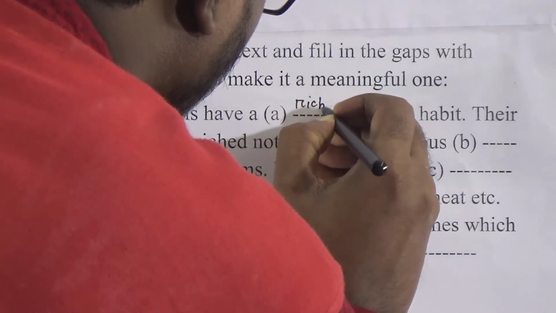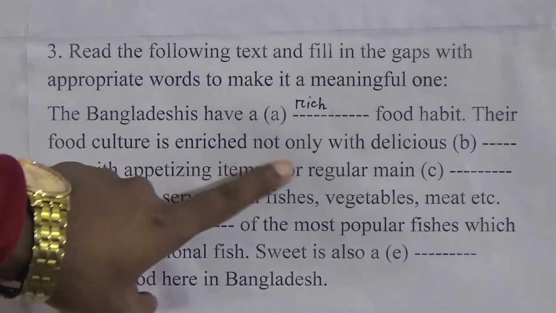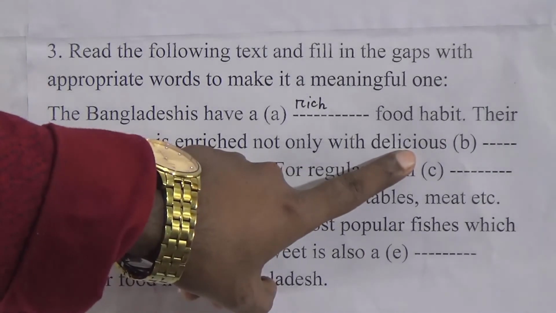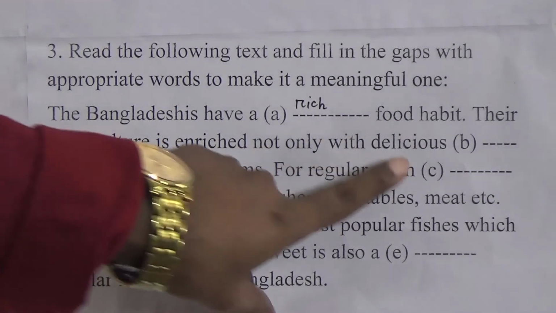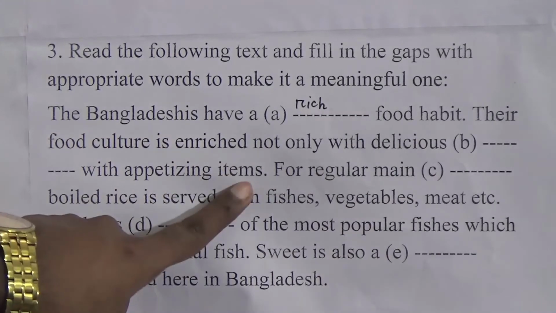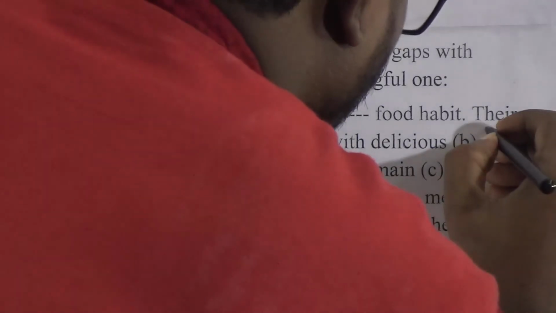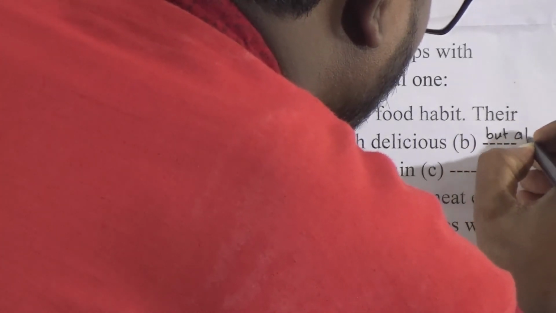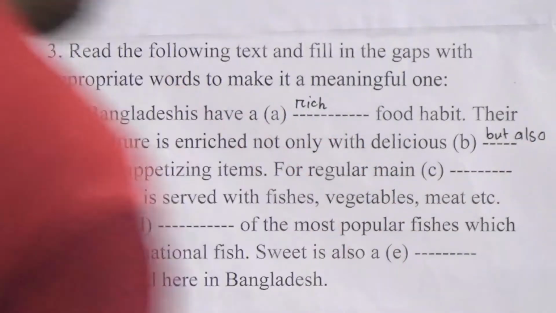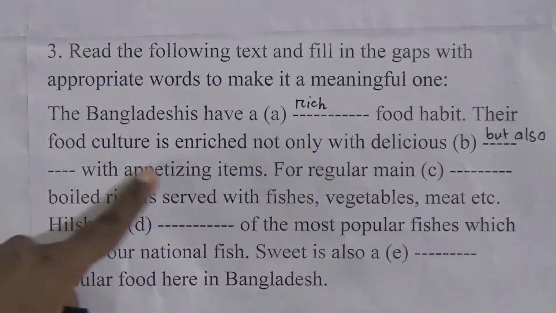R-I-C-H. The Bangladeshis have a rich food habit. Their food culture is enriched not only with delicious but also with appetizing items. Not only but also, common thing. Not only with delicious but also with appetizing items.